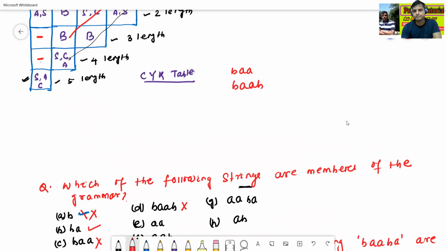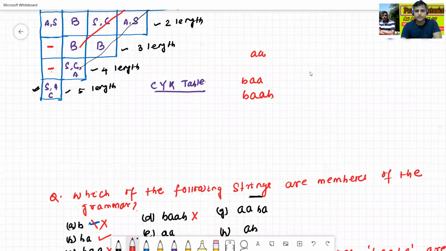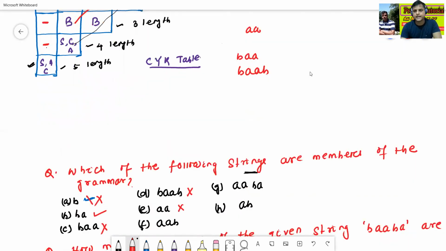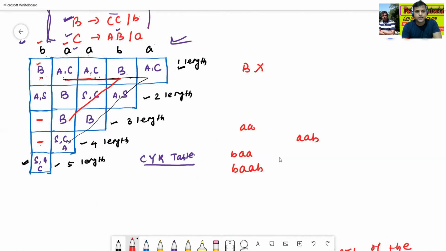Then is A a member or not? See, A means this box contains B. So A is not a member. Then the next one is AAB. Now we'll check AAB.